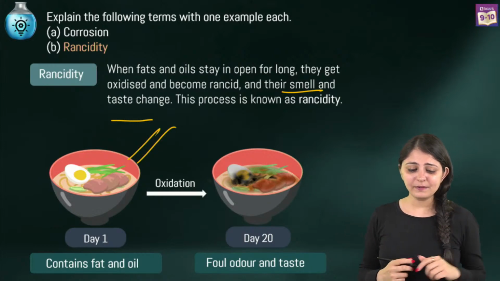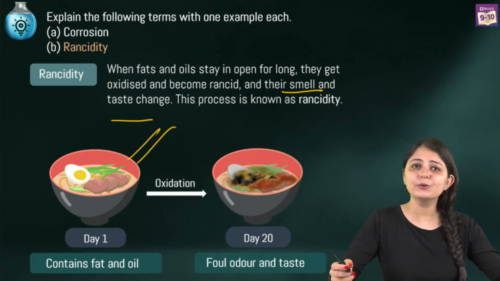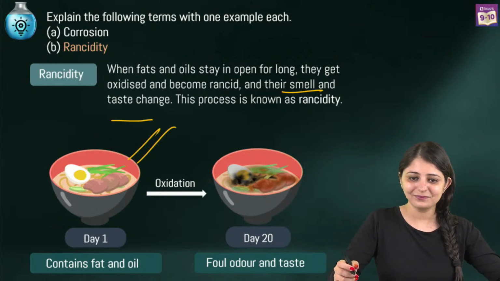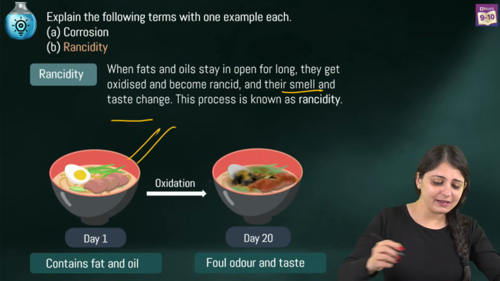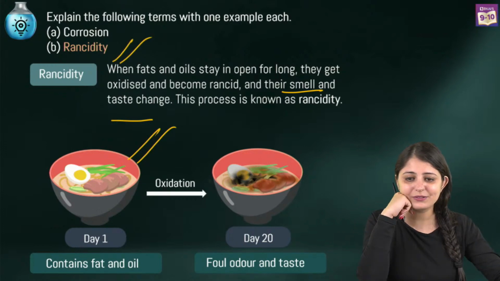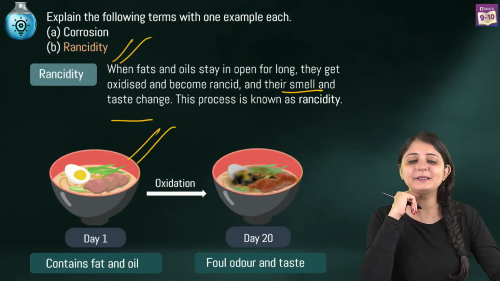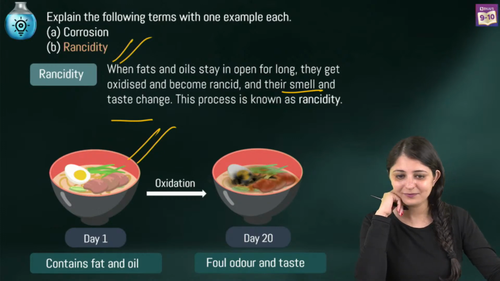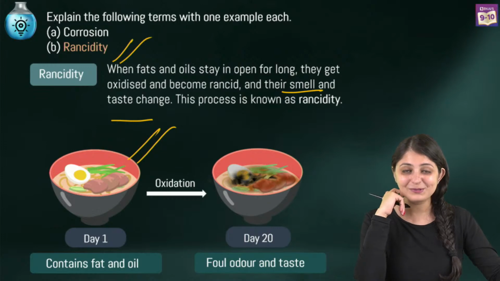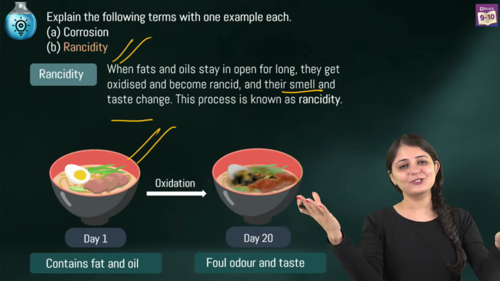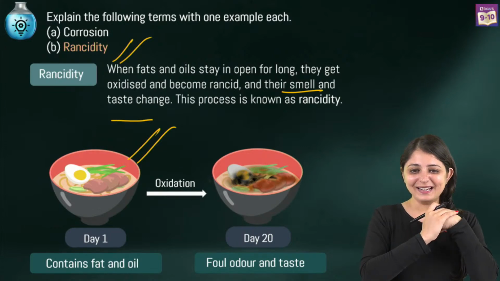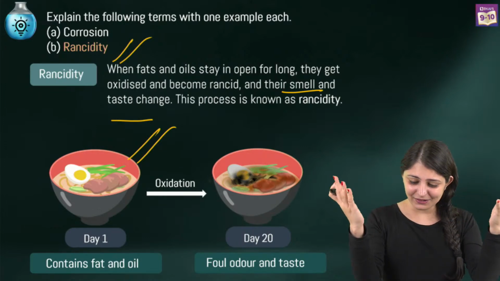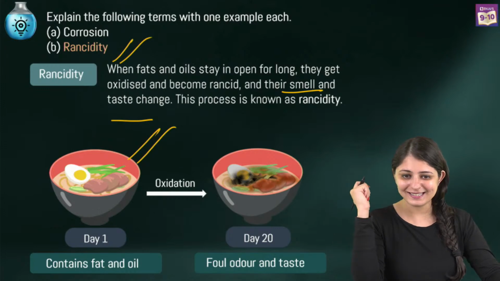Hey, by the way, how can we prevent it? Can you quickly let me know how to prevent this? Let's see if you remember that or not. How can we actually prevent rancidity? What do you think? What can be done? Muskan has given a very smart answer ki nitrogen डाल दो. This is what we've discussed, and Preeti is giving the same answer. Sukhpur, add antioxidants. Khyati has given a really good answer. You can refrigerate. Yes.